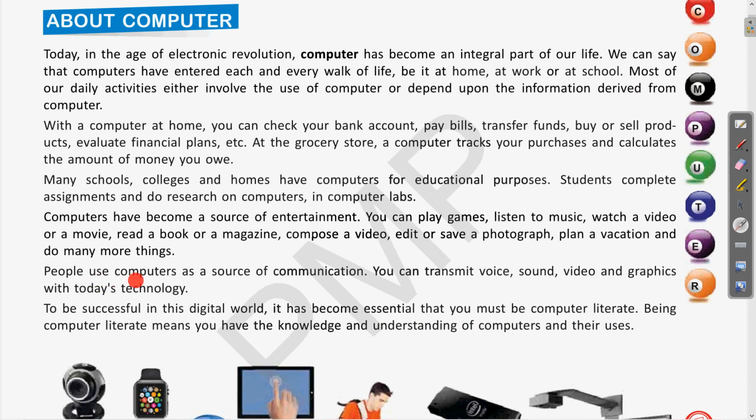People use computers as a source of communication. You can transmit voice, sound, video and graphics with today's technology. Whenever you use WhatsApp, Telegram and email services, this way you use the computer for communication purpose. Clear? So these communication technologies also take the help of computers.